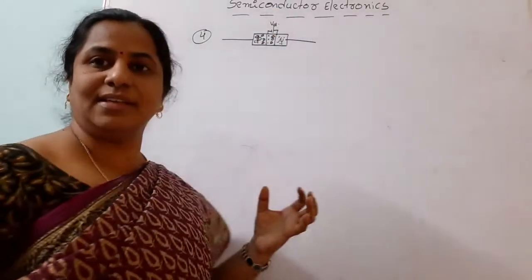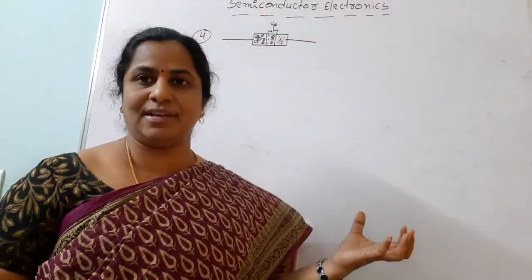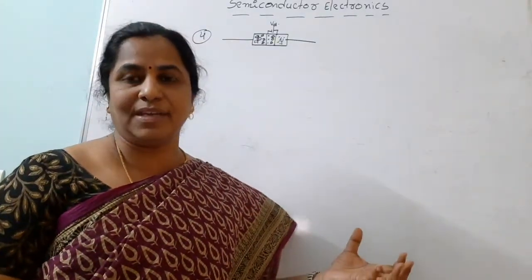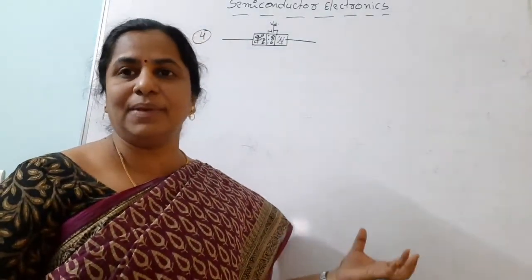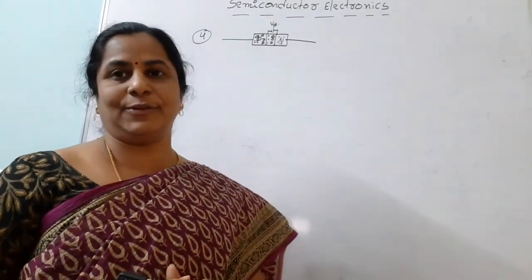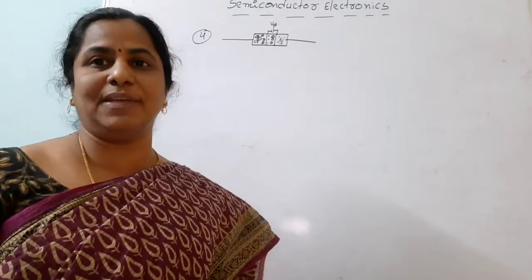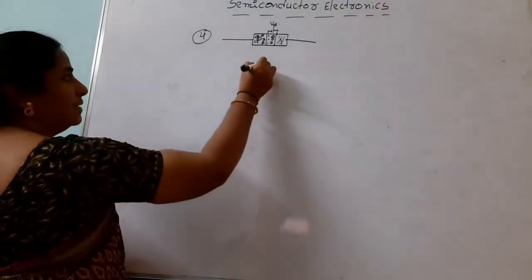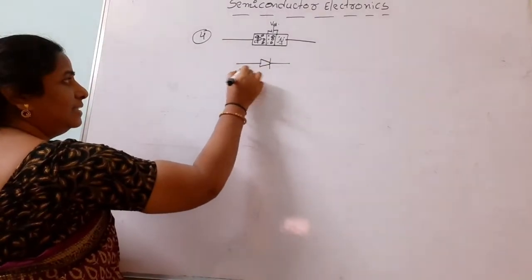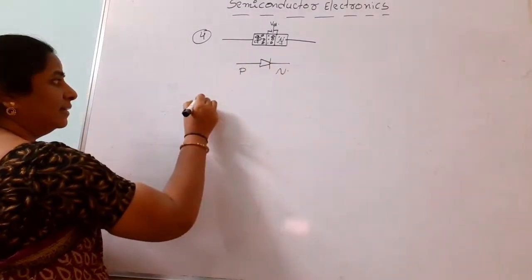But our question is, what is a PN junction diode? We should write: it has two terminals, a pure semiconductor doped with p-type on one side and n-type on the other side, and we get the PN junction diode. What is the symbol for a PN junction diode? This is the symbol for the PN junction diode.